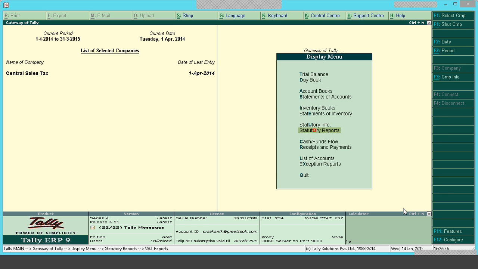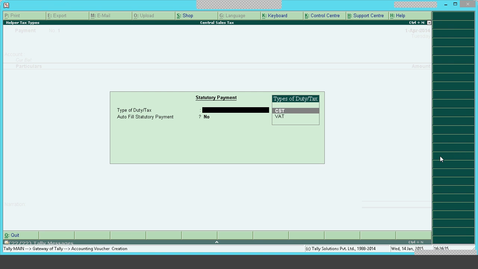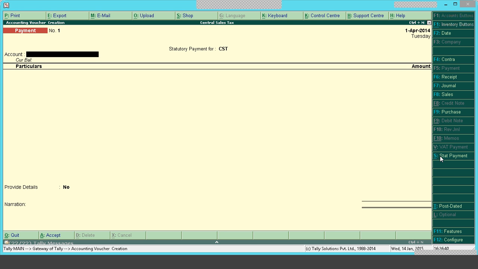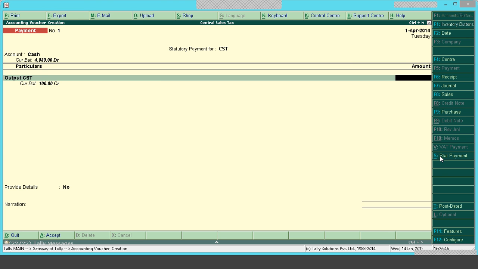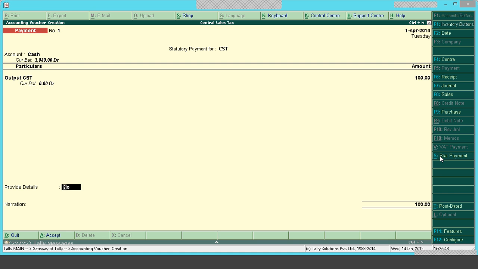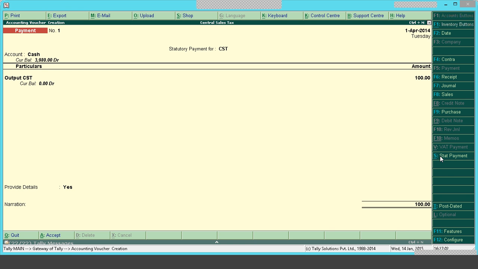If the payment should be done for this amount, go to accounting voucher, F5 for payment, Alt S for tax payment. For CST, there is no autofill, so this will get de-highlighted. Select cash, select the CST ledger, and the amount should be specified manually. You provide details: the period from and the period to, type of payment, deposit date, DD or cheque number, name of the issuing bank. These details can be filled. Once after saving this, the payment would be okay.